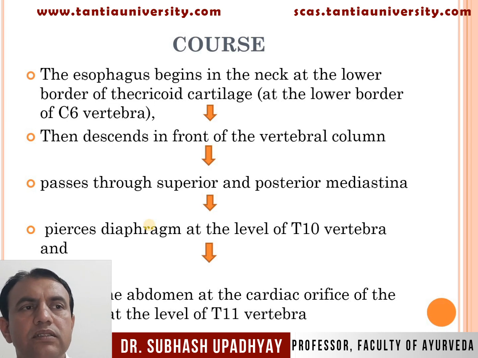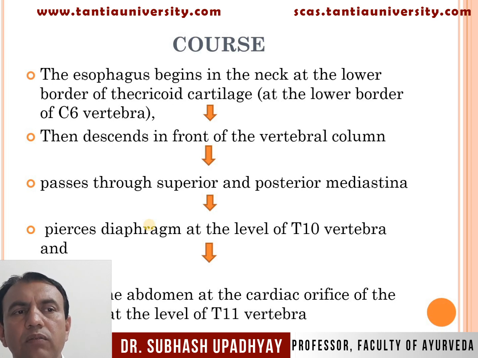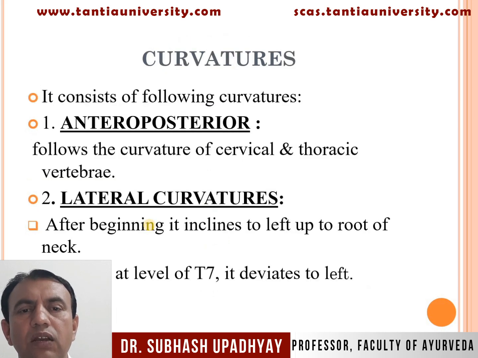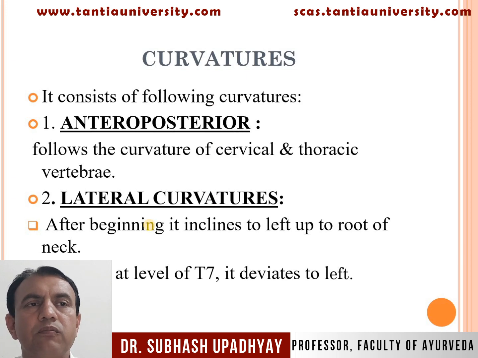Course of the esophagus. The esophagus begins in the neck at the lower border of the cricoid cartilage at the level of the 6th cervical vertebra. Then it descends in front of the vertebral column, passes through the superior and posterior mediastinum, and then pierces the diaphragm at the level of the 10th thoracic vertebra, and ultimately ends in the abdomen at the cardiac orifice of the stomach at the level of the 11th thoracic vertebra.